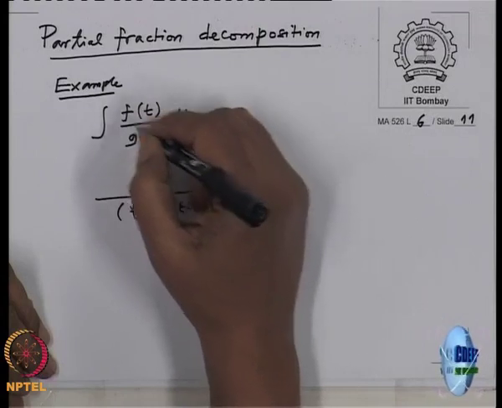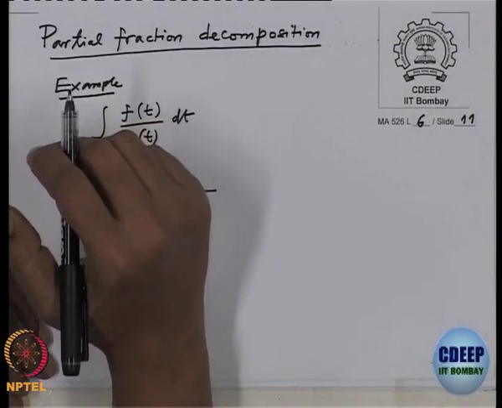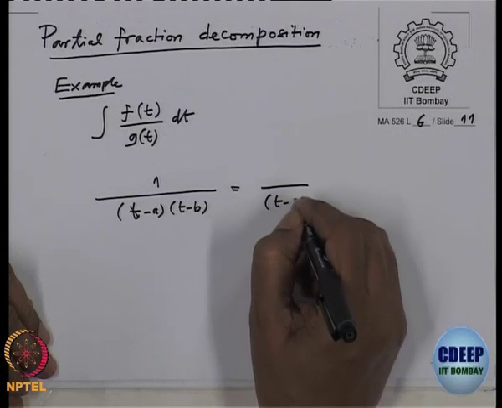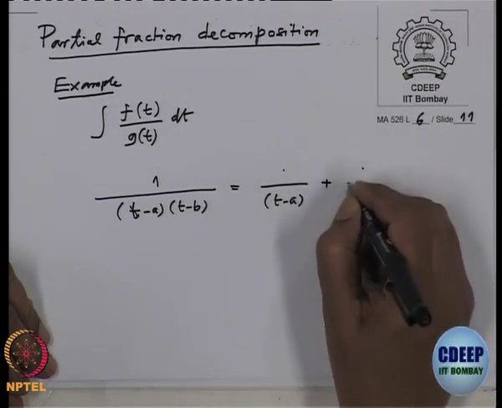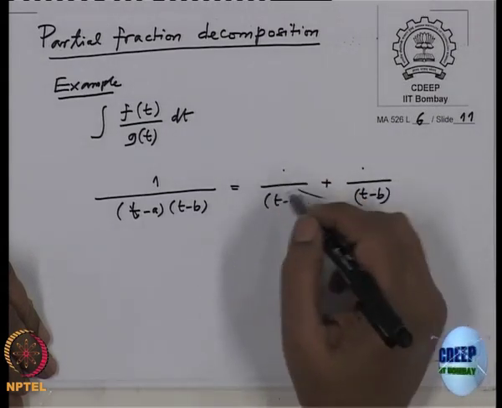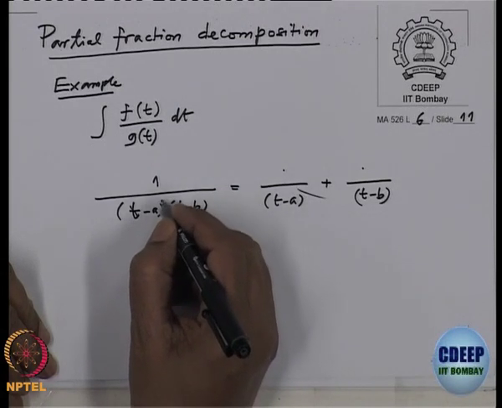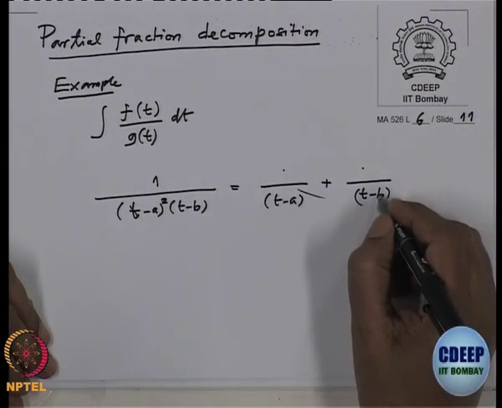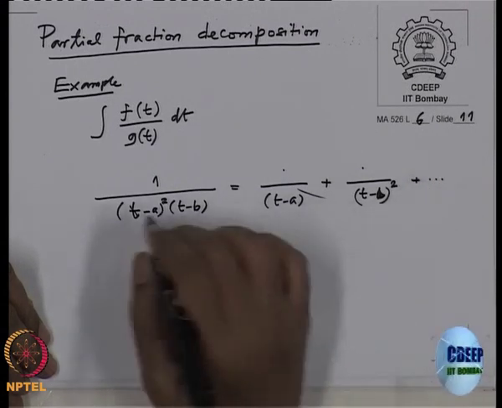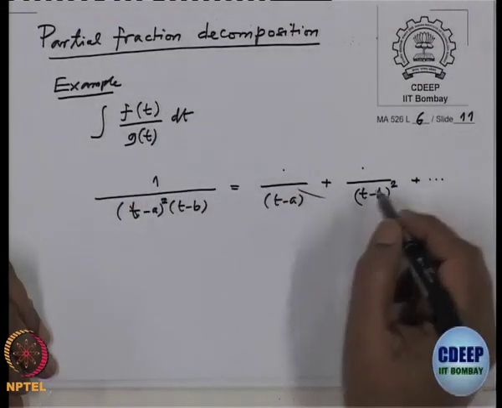First you divide the polynomial f by g, and then assume that the degree of the numerator is smaller than the degree of g, and then you wanted to write it as a sum over t minus a and t minus b, and you made a computation. If there was a power here, then you also wanted to add square terms and so on. And why did you do that? Because the integration of these individual terms became easier.